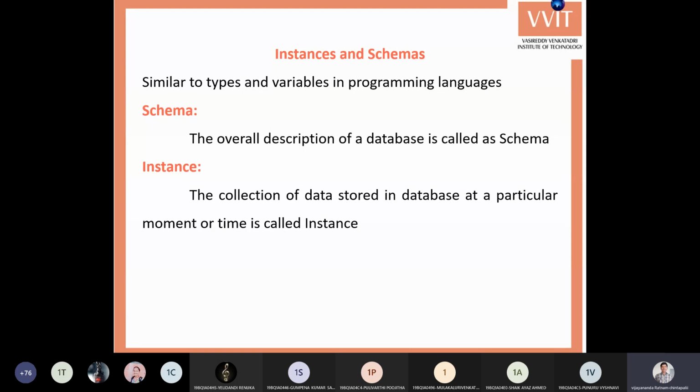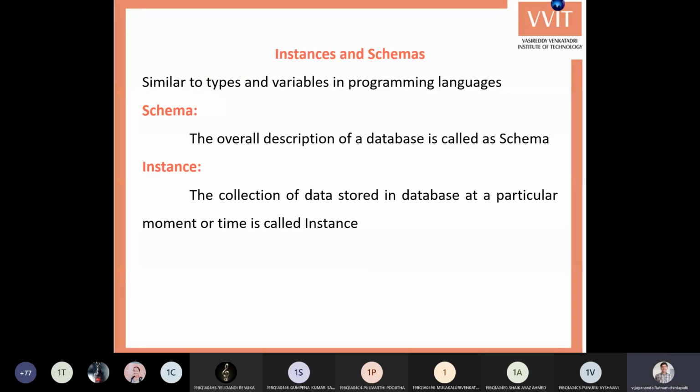So that is the view. This instance is different for each and every user because their privileges are different. The view is different for a student and a faculty, different for faculty and HOD, and also different for HOD and principal. Because they have different privileges, the view of a particular user is called an instance. So this is all about schema and instance. Are you following?